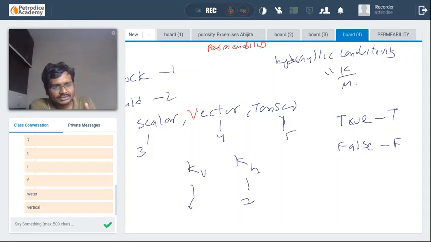While assuming Darcy's law, which regime is highly preferred? Viscous, capillary or gravity? It's an easy one. While assuming Darcy's law, which particular regime is required in the system? Viscous regime. Good, good, good. And we will assume that the core sample is in horizontal direction.